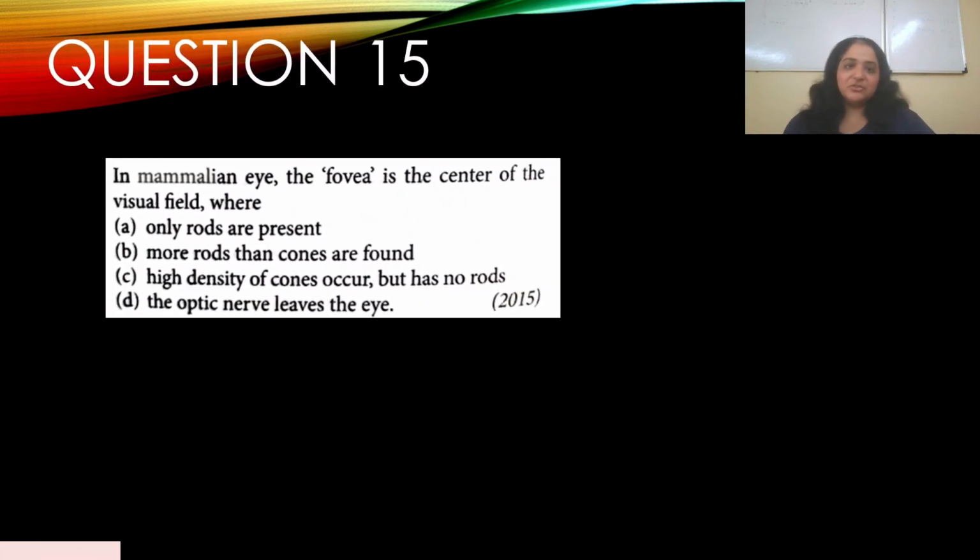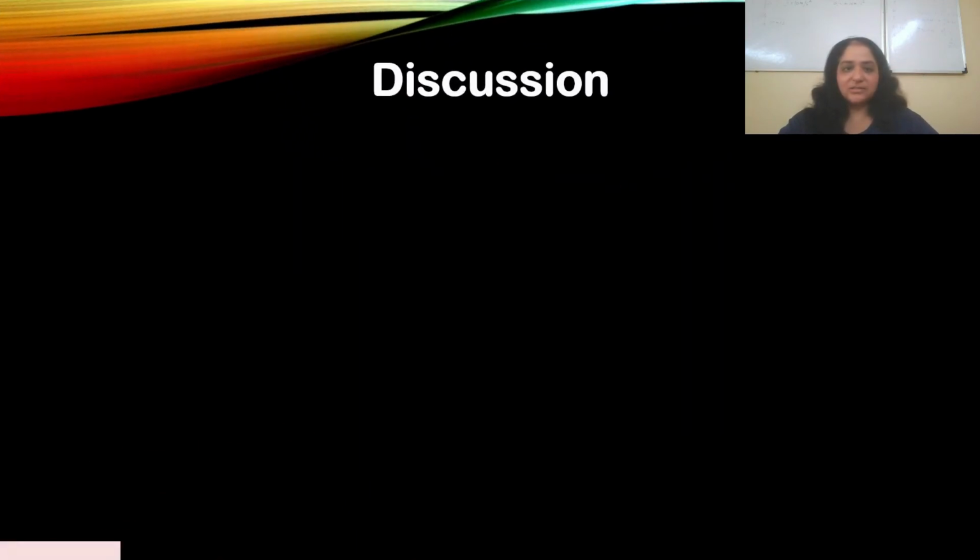Let's move on to the next question. Number 15. In the mammalian eye, the fovea is the center of the visual field where, this appeared in 2015: A. Only rods are present. B. More rods than cones are found. C. High density of cones occur but has no rods. D. Optic nerve leaves the eye. So, the fovea is the center of the visual field where a high density of cones occur but no rods. The answer is C. Let's go to the discussion.